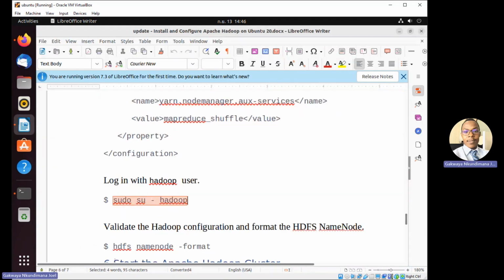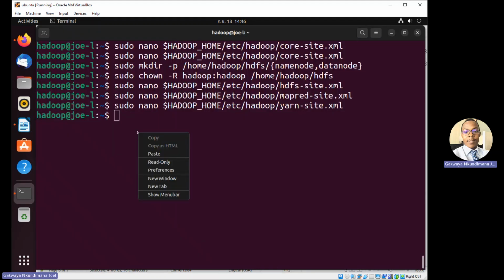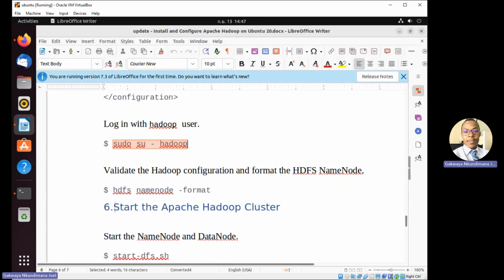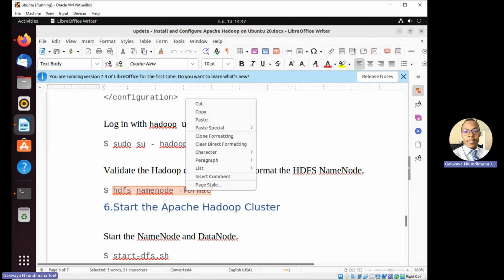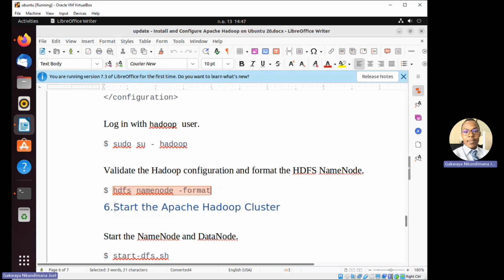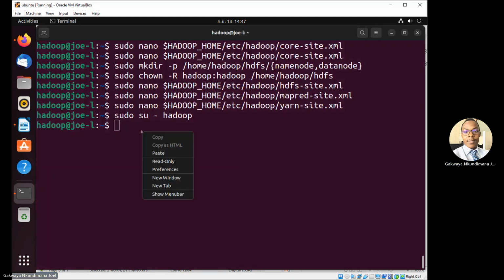We again log in to Hadoop and we are going to format what we have done. So HDFS, DFS format. So we can format our name node so that it can refresh everything. All right.